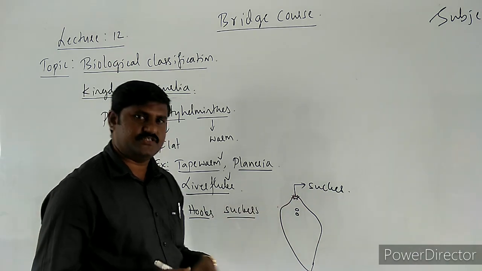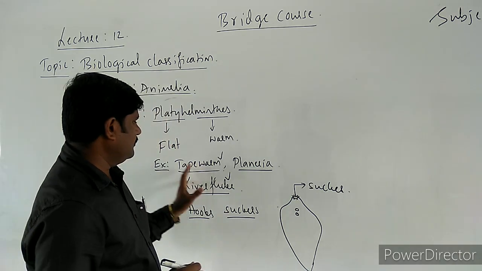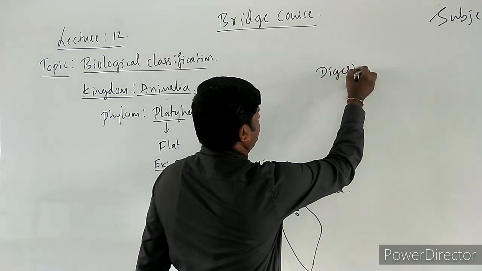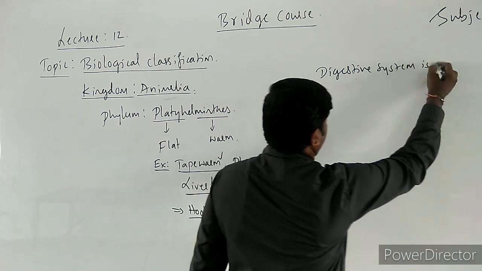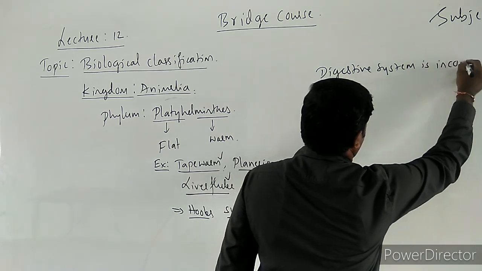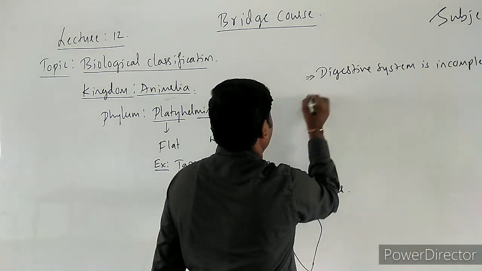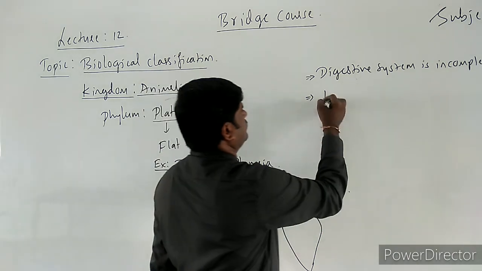Here the digestive system is incomplete. And apart from this, these are the first triploblastic animals.